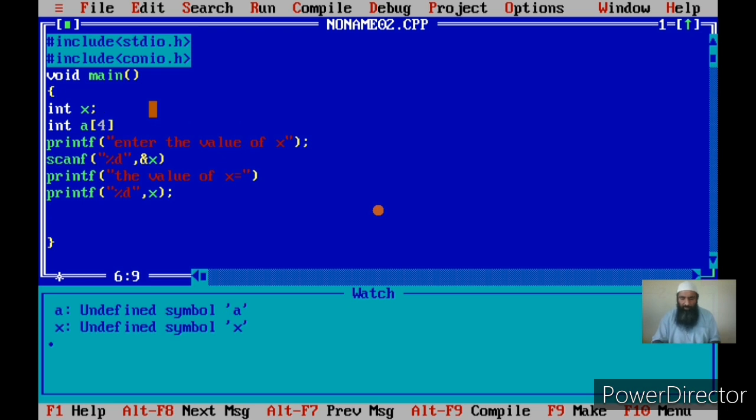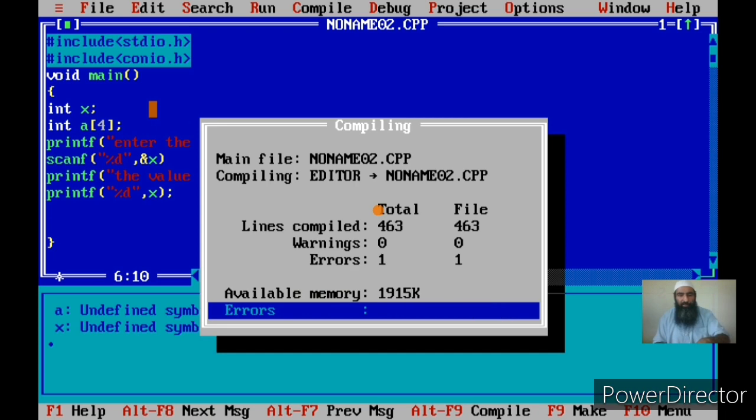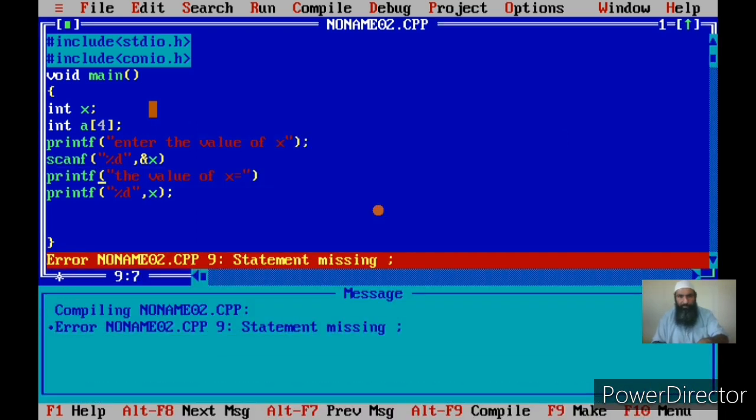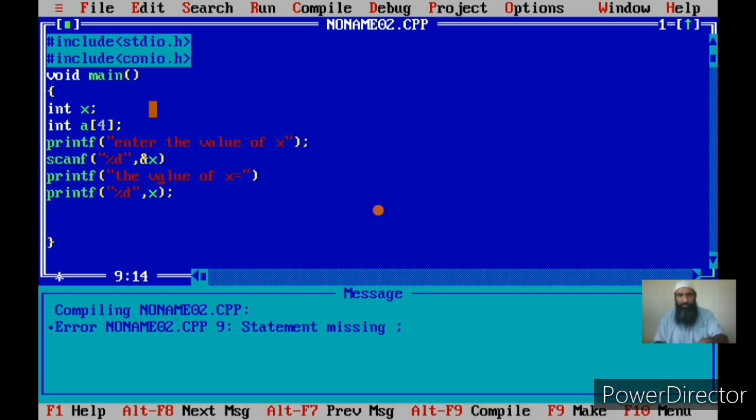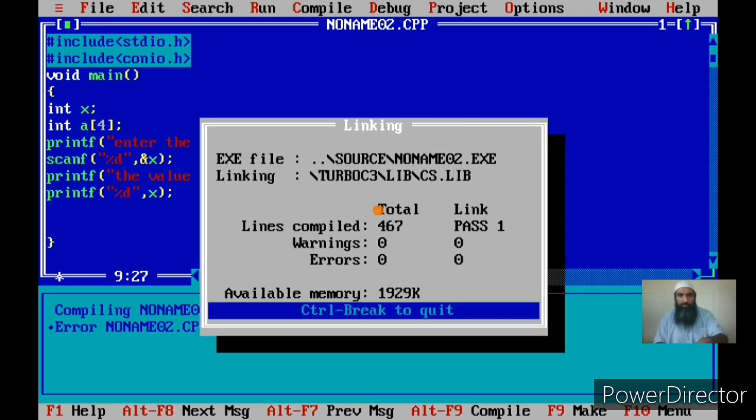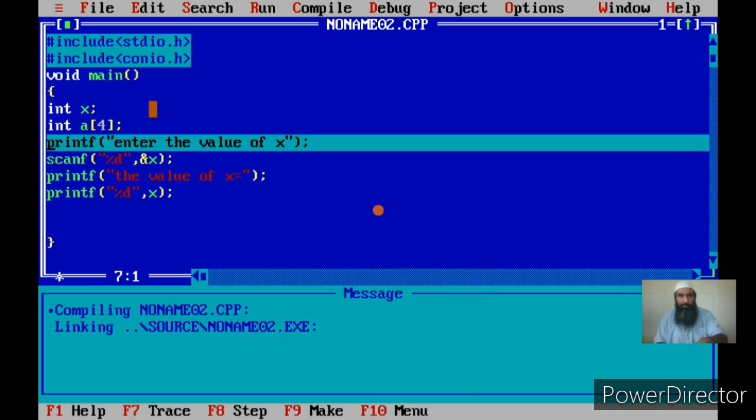Okay, I am not using the array, but first let us see how we work with the x. That's a simple variable. Okay, so here we can have a semicolon. Let us put a semicolon here. I had forgotten the terminator. Okay, here, now again I compile the program and I go into trace mode.